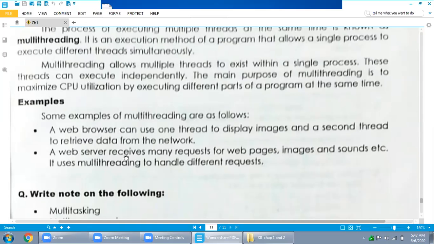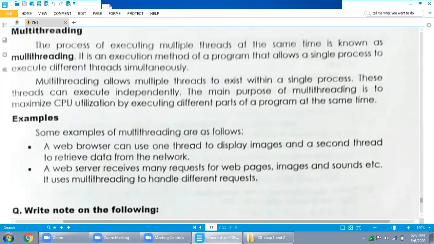You can check your Facebook account: many images, video clips and text are there, and the web server receives all of these things. How does the web server manage this? It uses multi-threading to handle different requests.